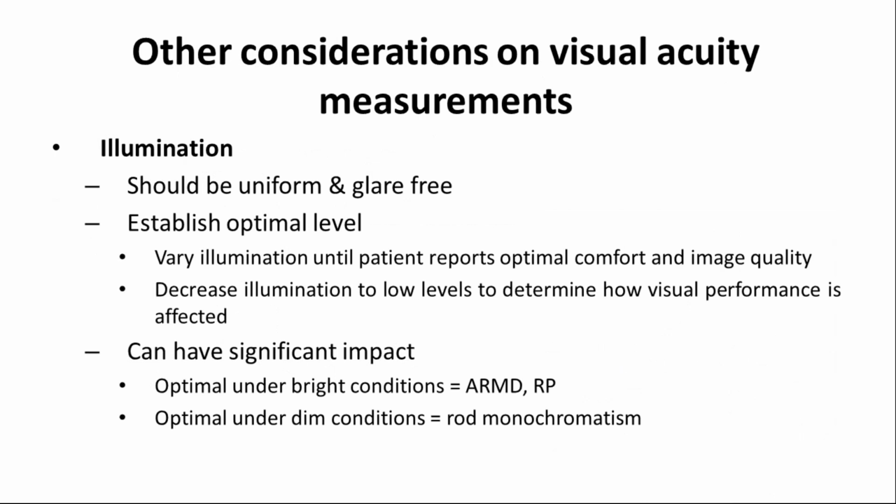Another consideration we should make in visual acuity measurements is illumination. Illumination should always be uniform and glare free. If there is glare on your target, on your chart, obviously rather than improving the patient's vision, it will be reduced. And always establish the optimal level: vary illumination until the patient reports optimal comfort and image quality.